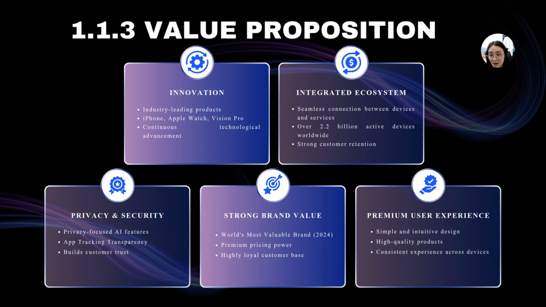Third, privacy and security are an important part of Apple's value proposition. Features such as app tracking transparency and privacy-focused AI help protect user data and build customer trust. Fourth, Apple focuses heavily on user experience. Its products are designed to be simple, reliable, and easy to use while maintaining high-quality standards across all devices. Finally, Apple benefits from one of the strongest brands in the world. Being ranked as the world's most valuable brand allows the company to attract loyal customers and maintain premium pricing. Overall, Apple's value proposition combines innovation, ecosystem integration, privacy, user experience, and strong brand value to create a competitive advantage in the global technology market.